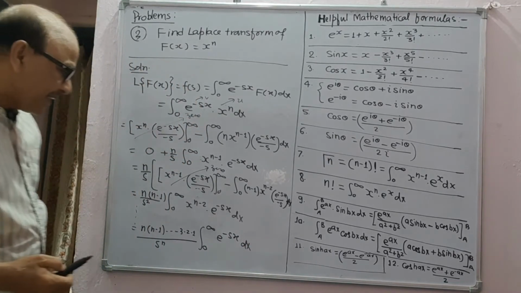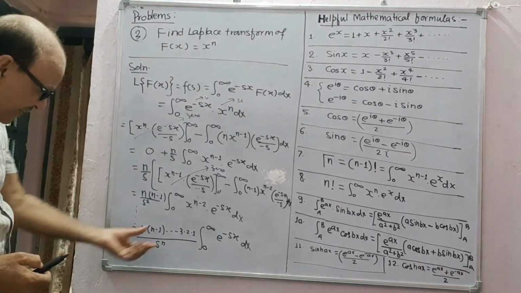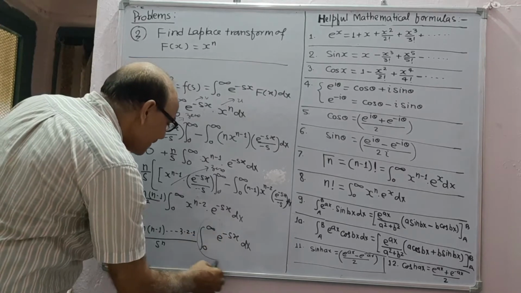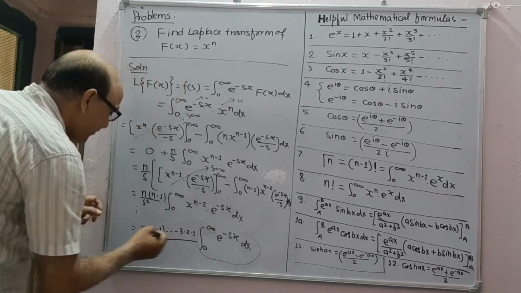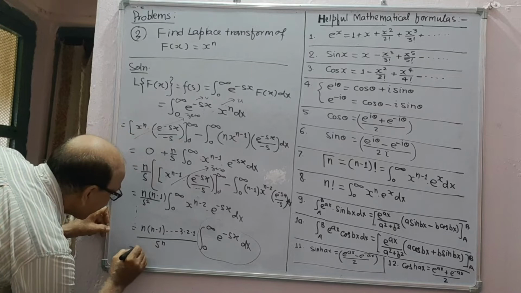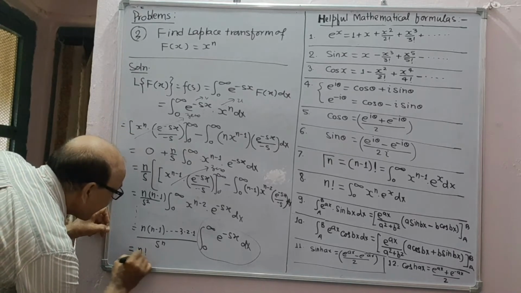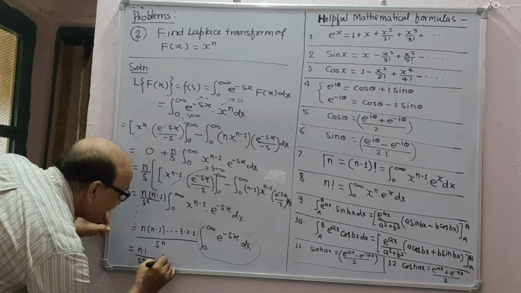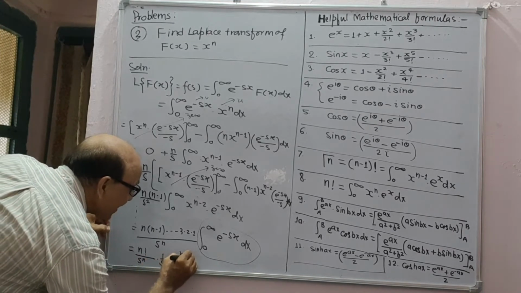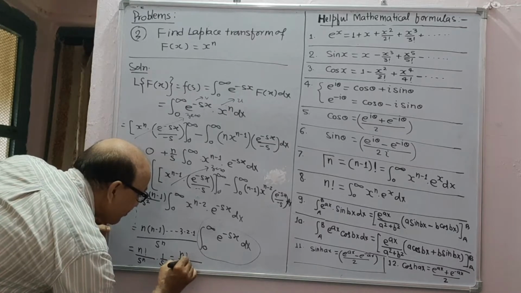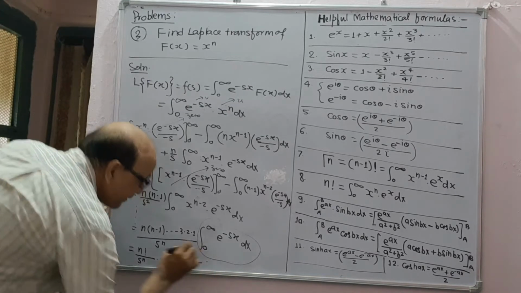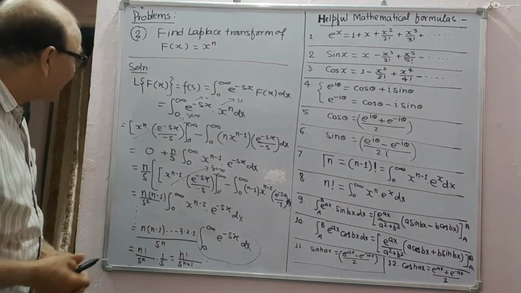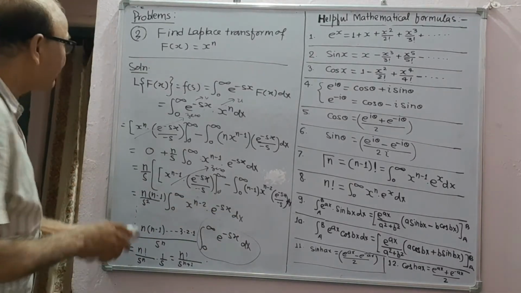After n times integration by parts, and from problem number 1 you get this is 1 upon s. Therefore the final result will be factorial n upon s power n into 1 upon s, that is factorial n divided by s to power n plus 1, because this is 1 upon s. Next, question number 4.